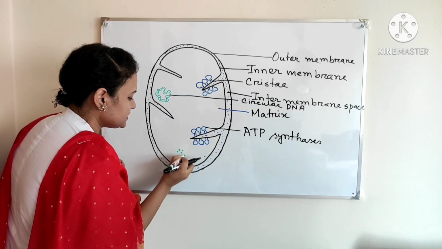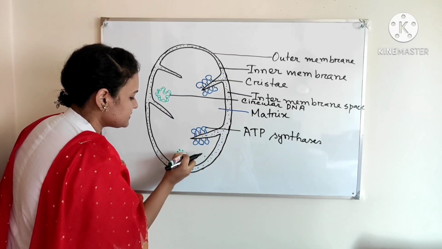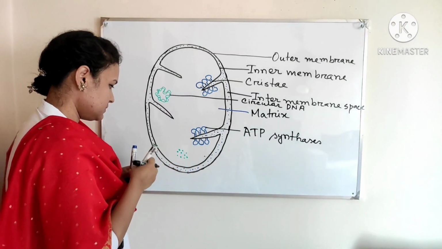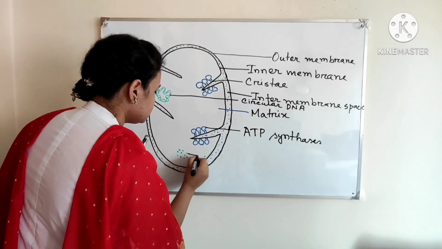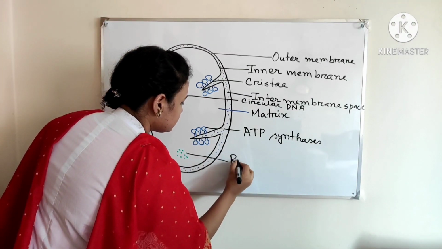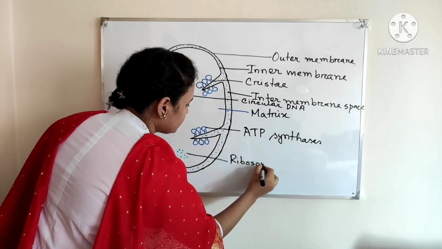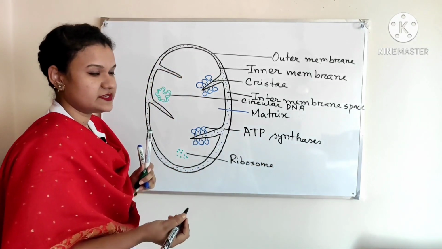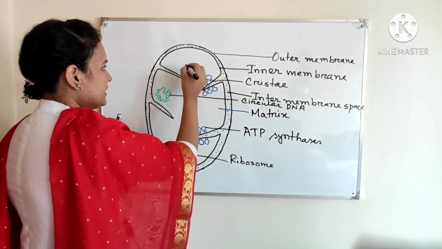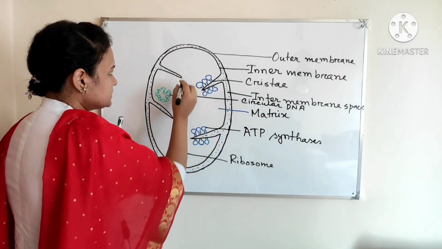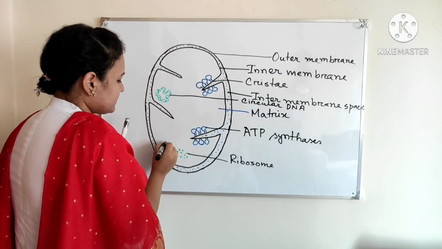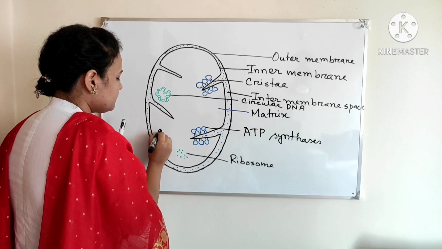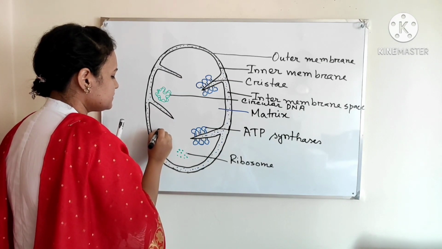This ribosome is 70S type of ribosome. Here some phosphate granules are also present.